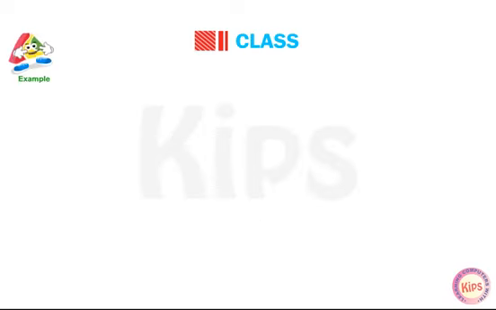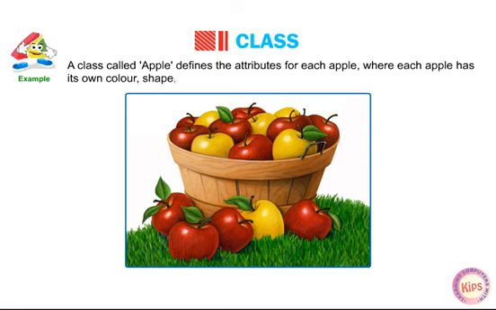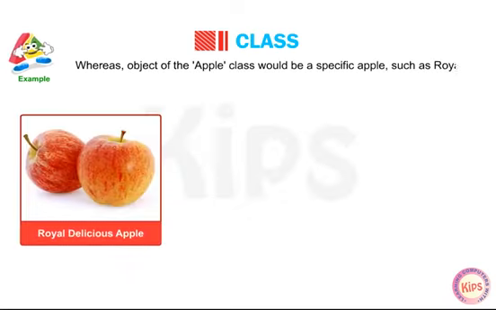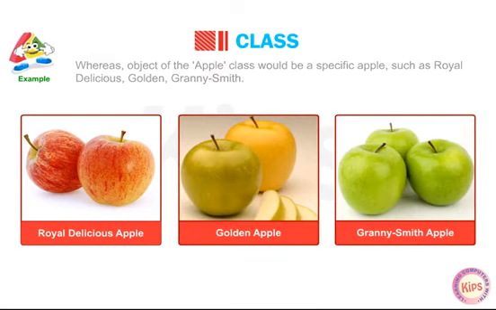Let us understand this through some examples. A class called apple defines the attributes for each apple, where each apple has its own color, shape, size, and other properties. Whereas an object of the apple class would be a specific apple, such as Royal, Delicious, Golden, Granny Smith.